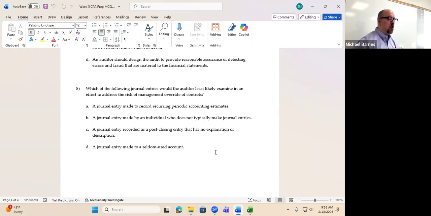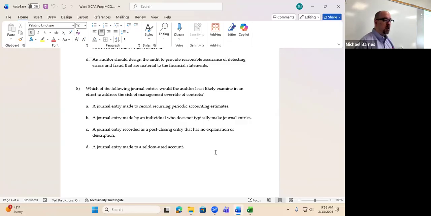A journal entry made to record recurring periodic accounting estimates. Now, what's our suspicion level on something that recurs from period to period? Probably pretty low. So this is likely our answer, but let's compare it to the other answers and see if there's a better one. A journal entry made by an individual who does not typically make journal entries. How suspicious would you be if you're walking into your tax class and all of a sudden Dr. Barnes is up there teaching? This cannot possibly be right. There's a disturbance in the force. Same thing here. Somebody who does not make journal entries is all of a sudden making them. That raises red flags. So B is definitely suspicious.